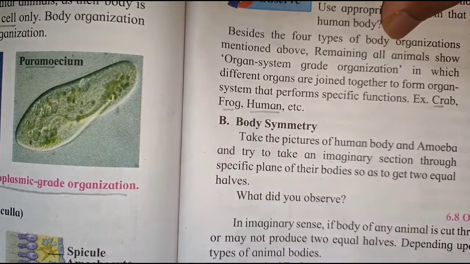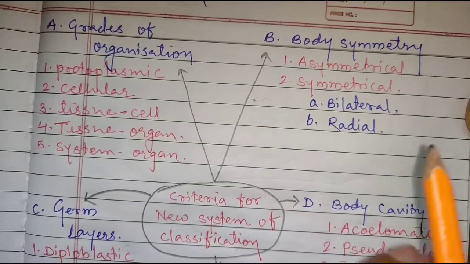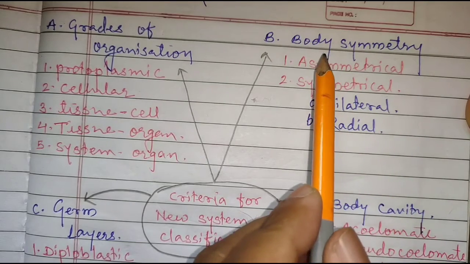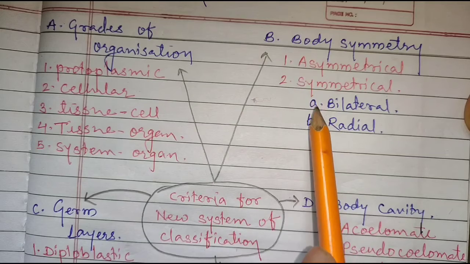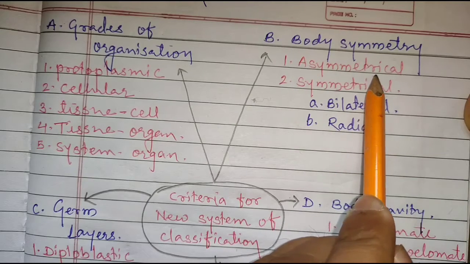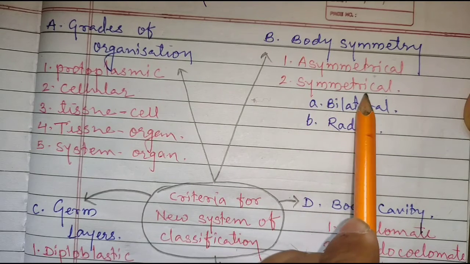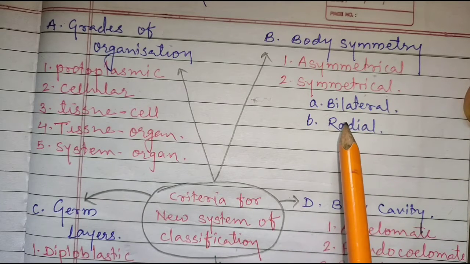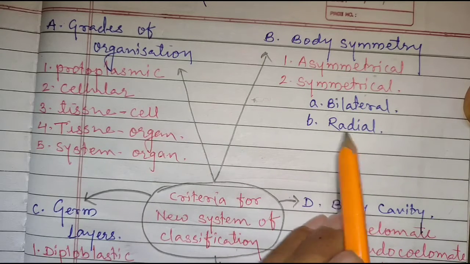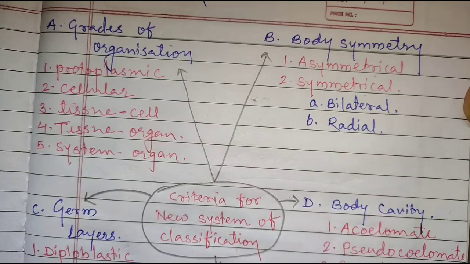Now we will see the body symmetry. The body symmetry is again divided into two criteria: asymmetrical organisms and symmetrical organisms. The symmetrical organisms are again divided into bilateral symmetry and radial symmetry.